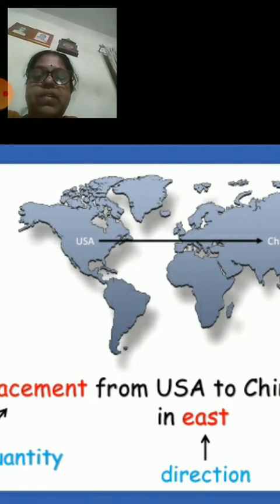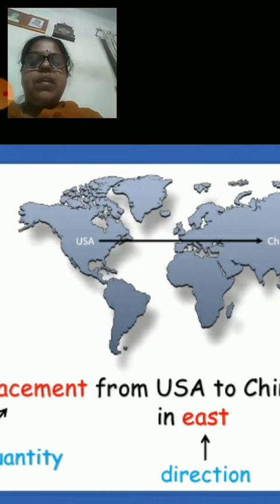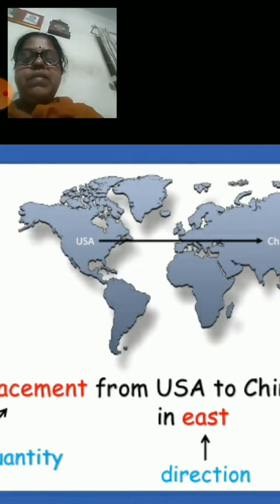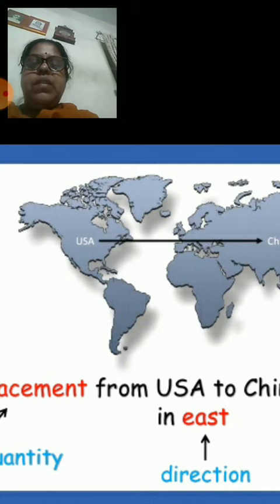But the direction also is important, as told to you, when you are displacing an object from USA to China. You could displace it towards the east or north or south or west. But here it is very clear that you are going to displace it from USA to China, which means in the east direction.